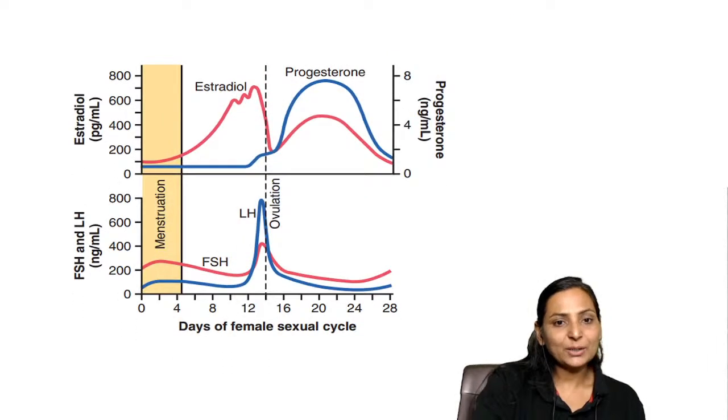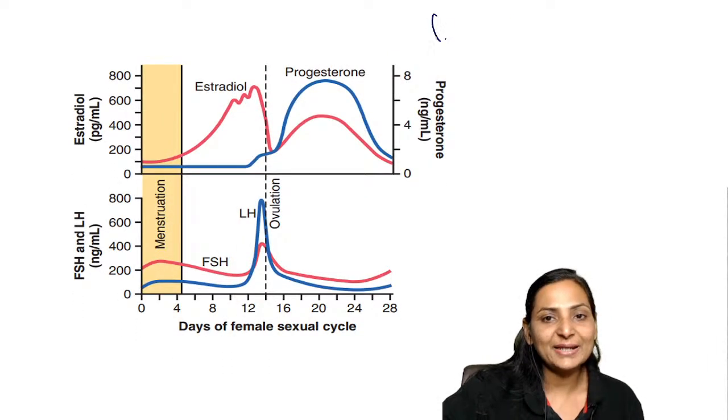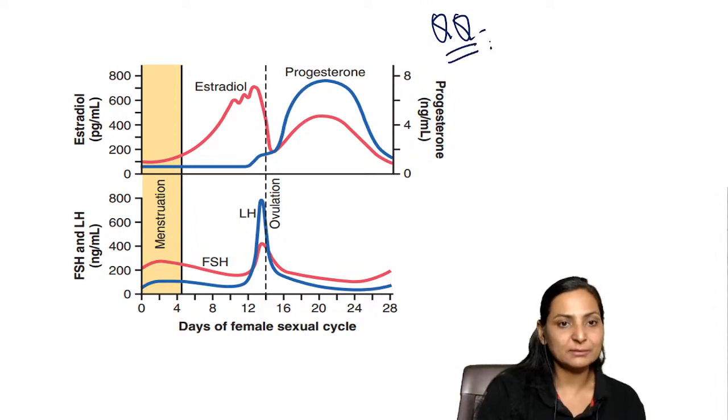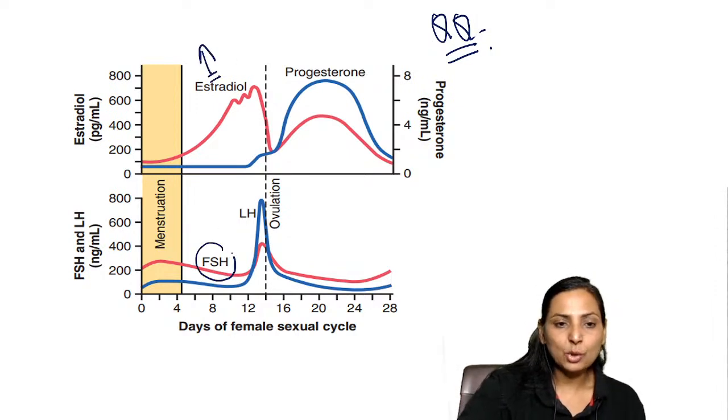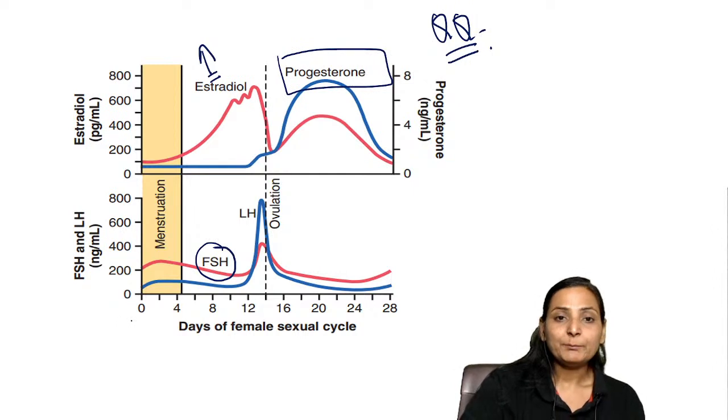Now, this particular image is also very, very important as far as reproductive physiology is concerned. You can get an image-based question, and you should know that the pre-ovulatory period is a phase where there is more amount of estrogens, more amount of FSH. The post-ovulatory period is progesterone and an LH surge.